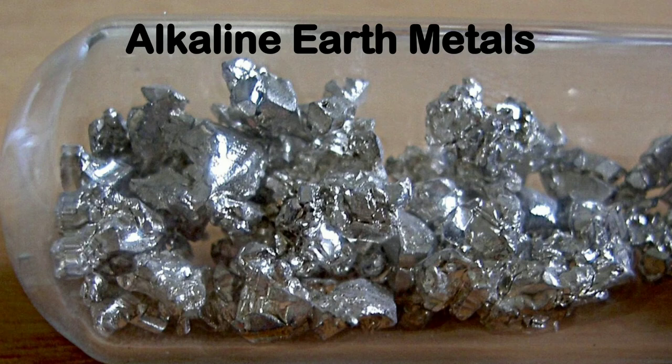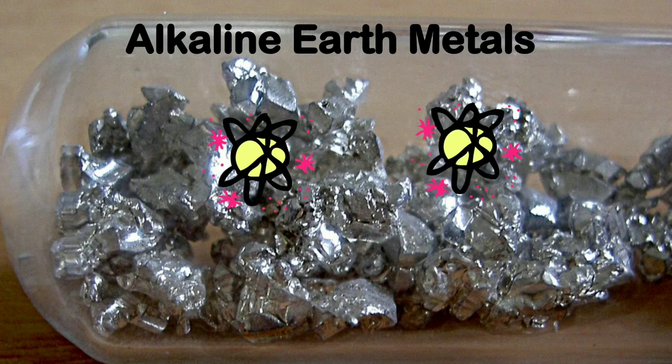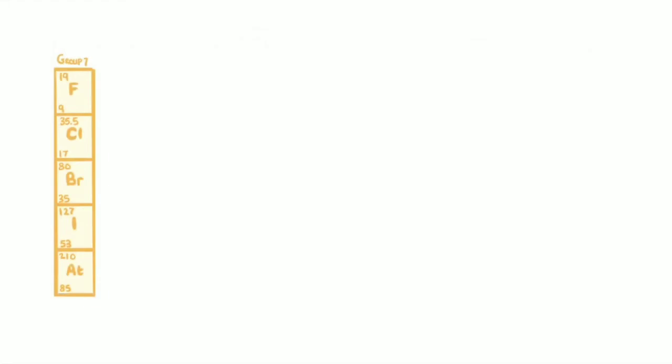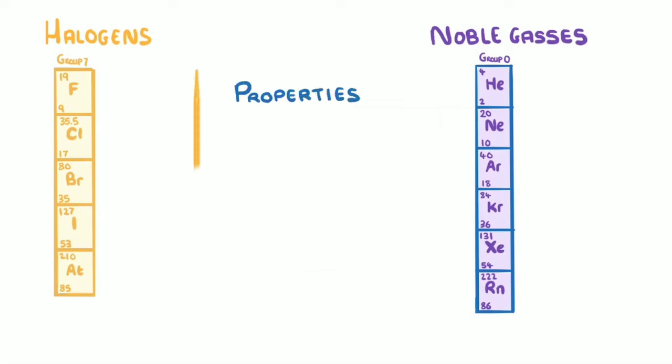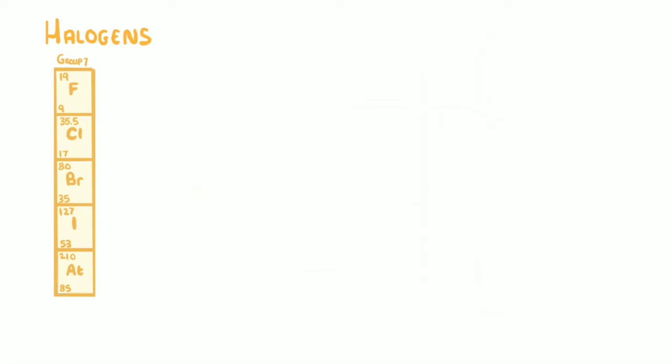They each have 2 valence electrons and share other properties. 7 elements, known as halogens, and the group 0 elements, known as the noble gases. And we'll run through the properties and the trends of each of them. Let's start with the halogens, which are all in some way pretty dangerous.